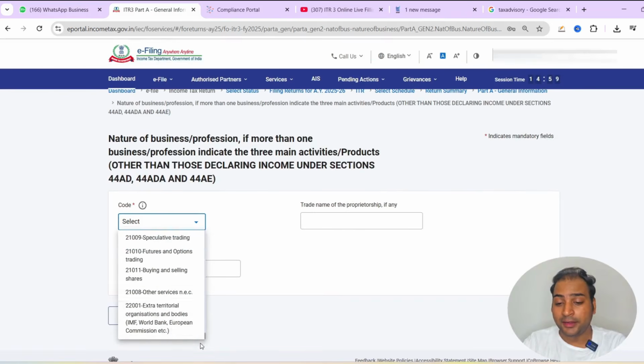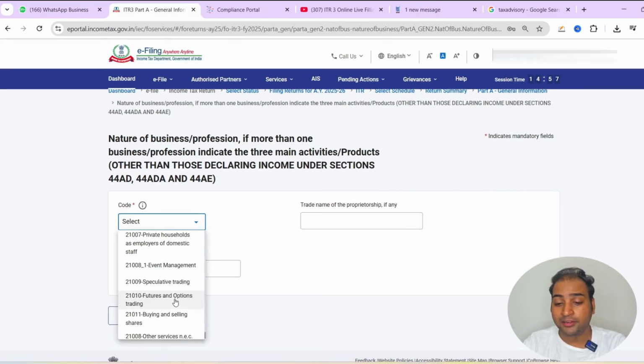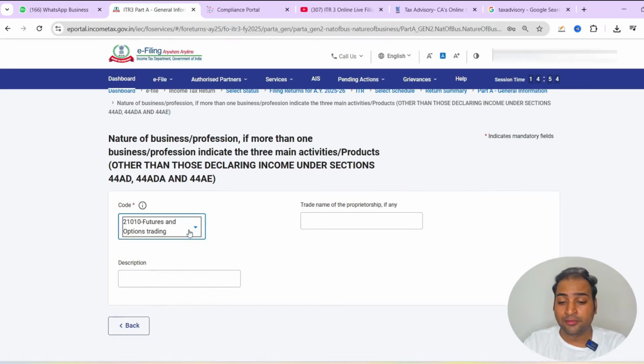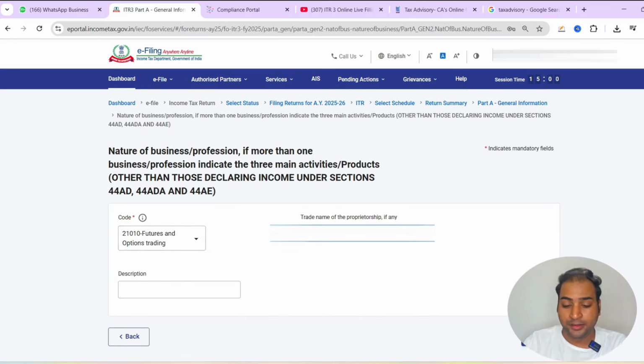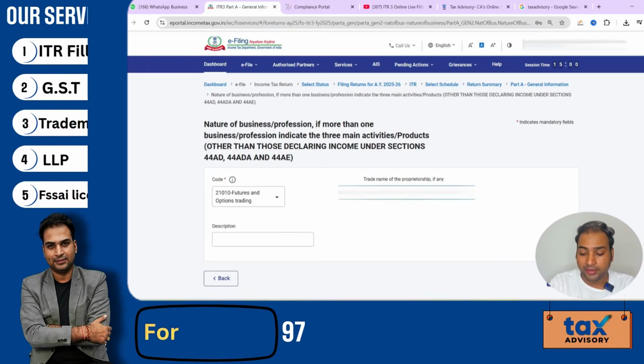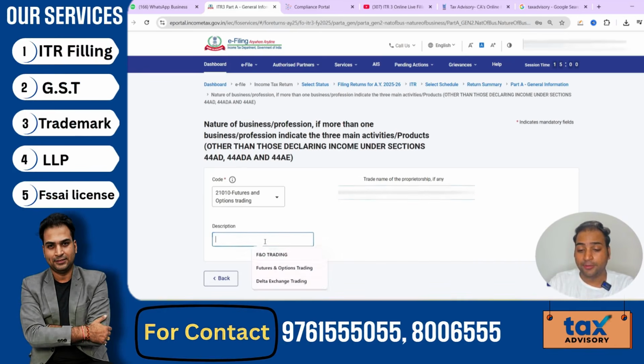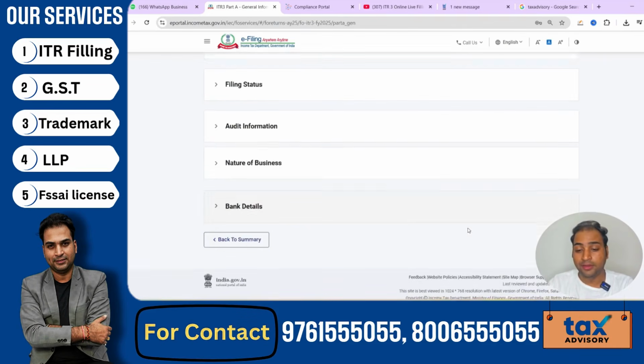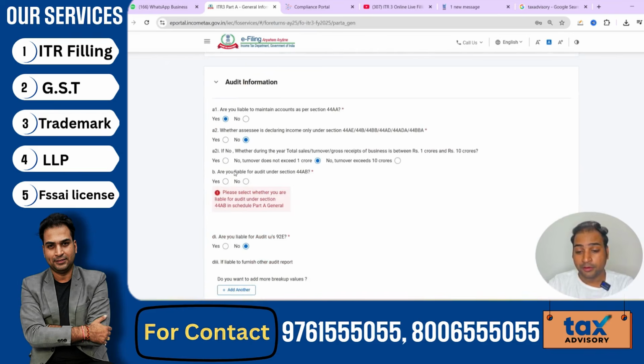There is a dedicated code. This is one of the major updates in the ITR 3 form. If you find the 21010 code, there is futures and options trading. In trade name you can type your name as well. In the description you can continue to give the same description, click the save button, and the form is filled and we can confirm the first form.